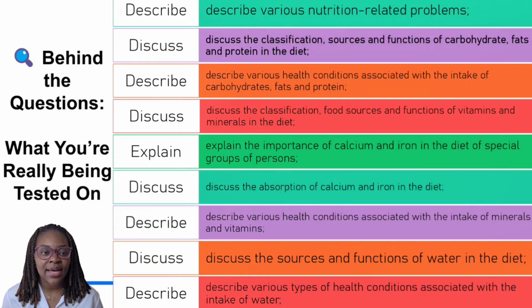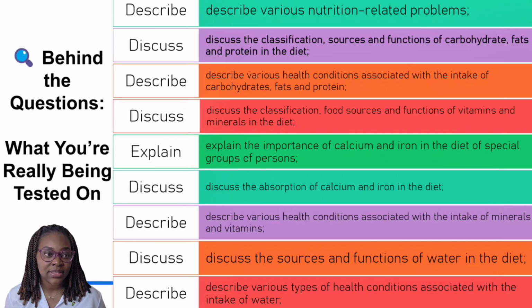Now, let us look at the specific objectives next, because these specific objectives are behind the questions. These were taken straight from your syllabus, and when we start looking at the question, you will see how they link.